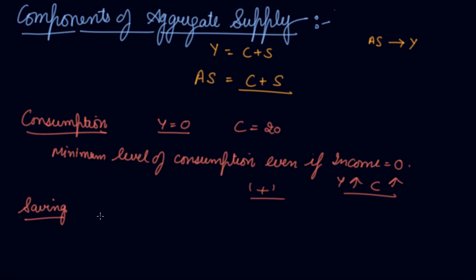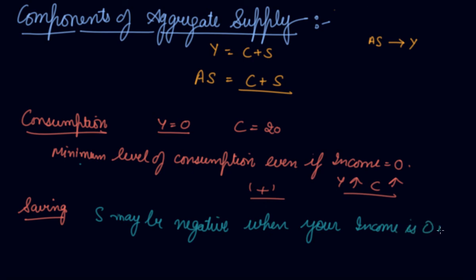So your savings may be negative when your income is zero, means when your Y is zero, because in order to consume at a zero Y level, you will be withdrawing your past saving.